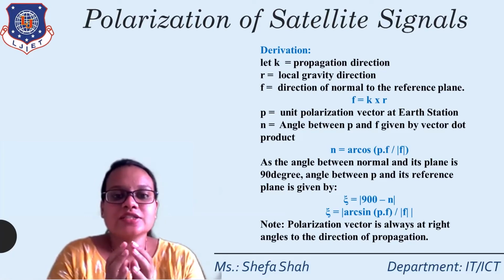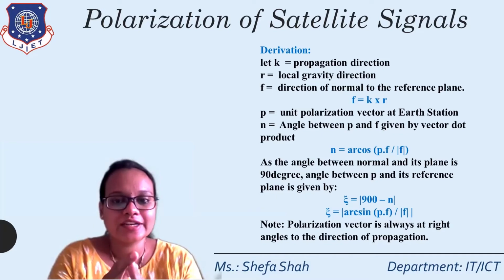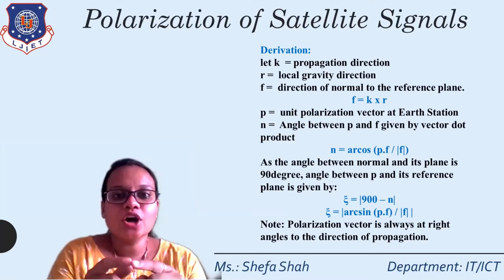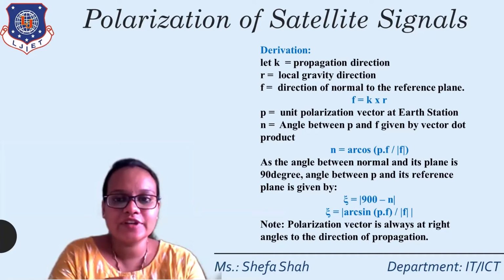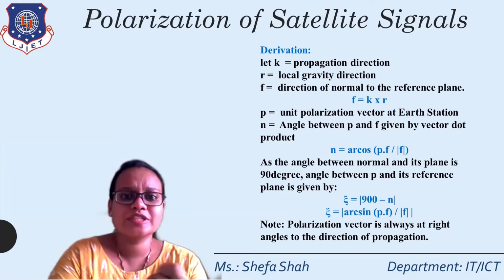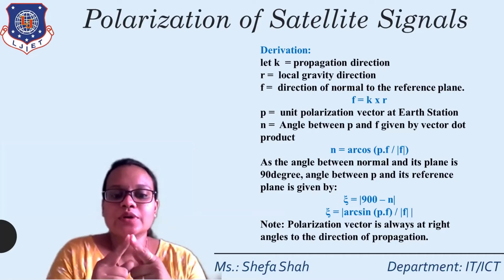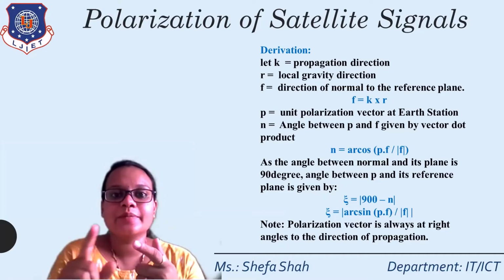Now we define small p as the unit polarization vector at the Earth station, and n as the angle between p and f. The angle is found with the help of the cosine formula. So n is equal to arc cos of p dot f, the dot product of p and f, divided by the magnitudes mod p and mod f. But p is a unit polarization vector, so the magnitude of p is equal to 1, and only the magnitude of f remains. So n is equal to arc cos of p dot f divided by mod f.